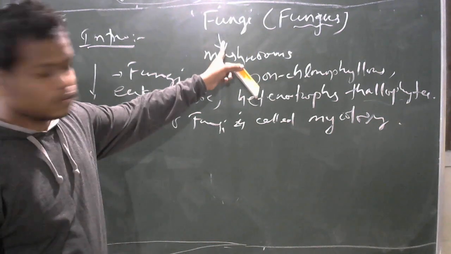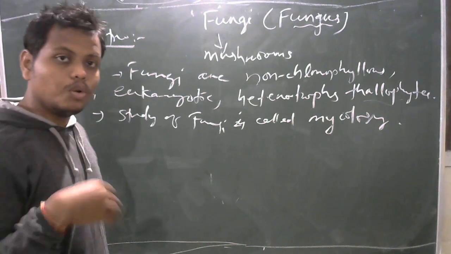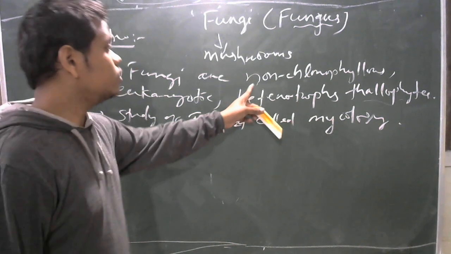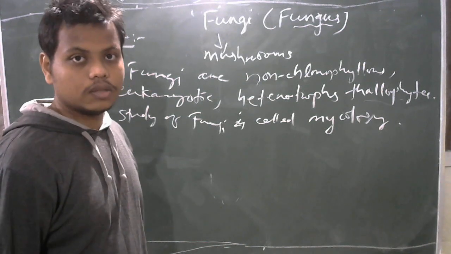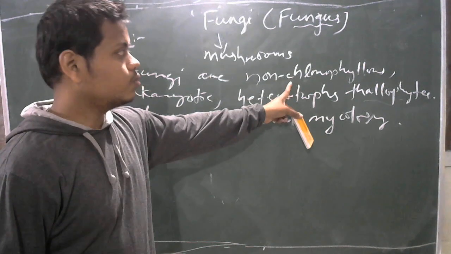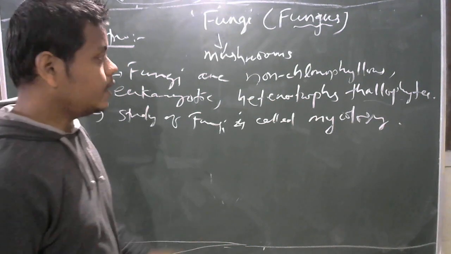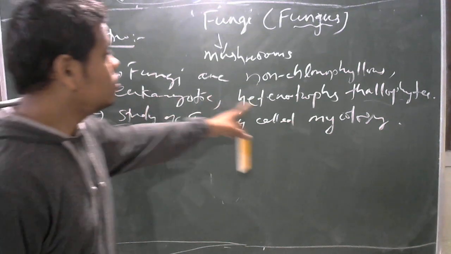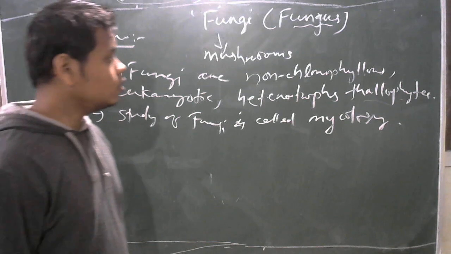What is fungi? They are non-chlorophyllous, chlorophyll is absent, that's why they grow better at night, because sunlight is not required for them. Achlorophyllous, but although chlorophyll is absent, carotenoids are also present. Chlorophylls may be absent, but carotenoids, other light harvesting complexes are also present. Carotenoid. Eukaryotic, heterotrophs, thallophytes. Then the study of fungi is called mycology.